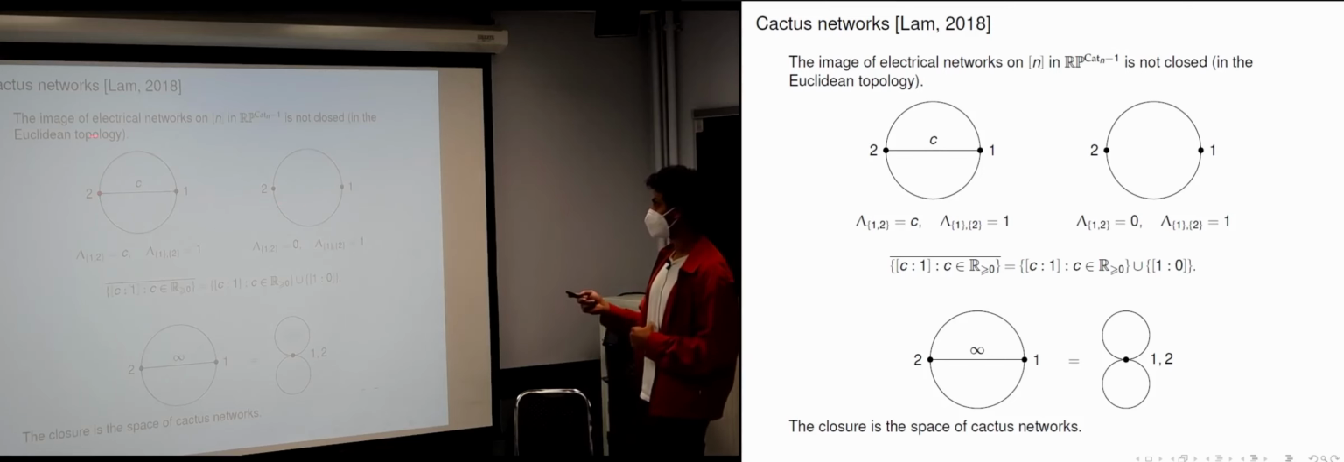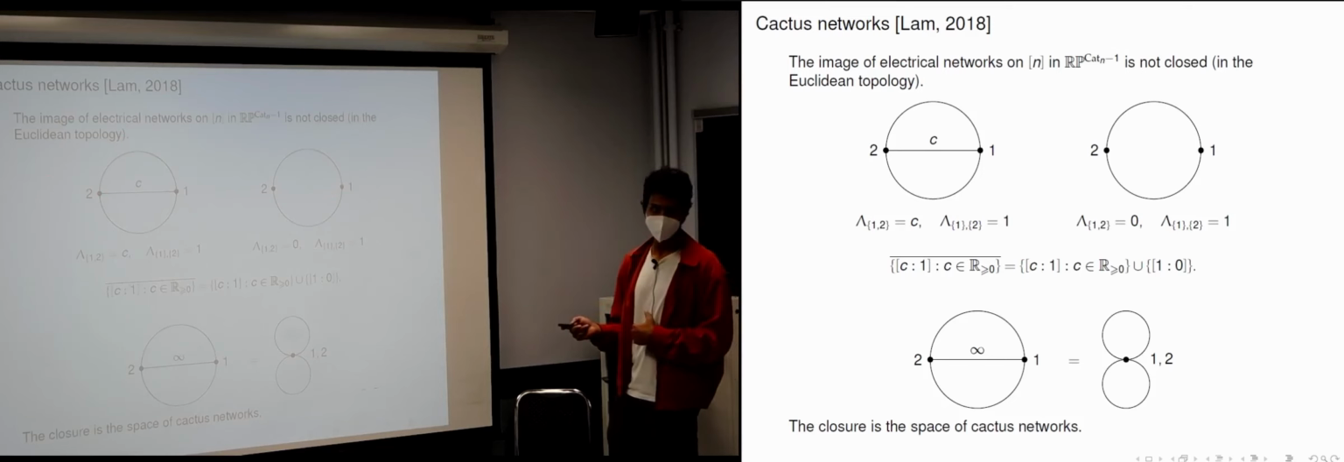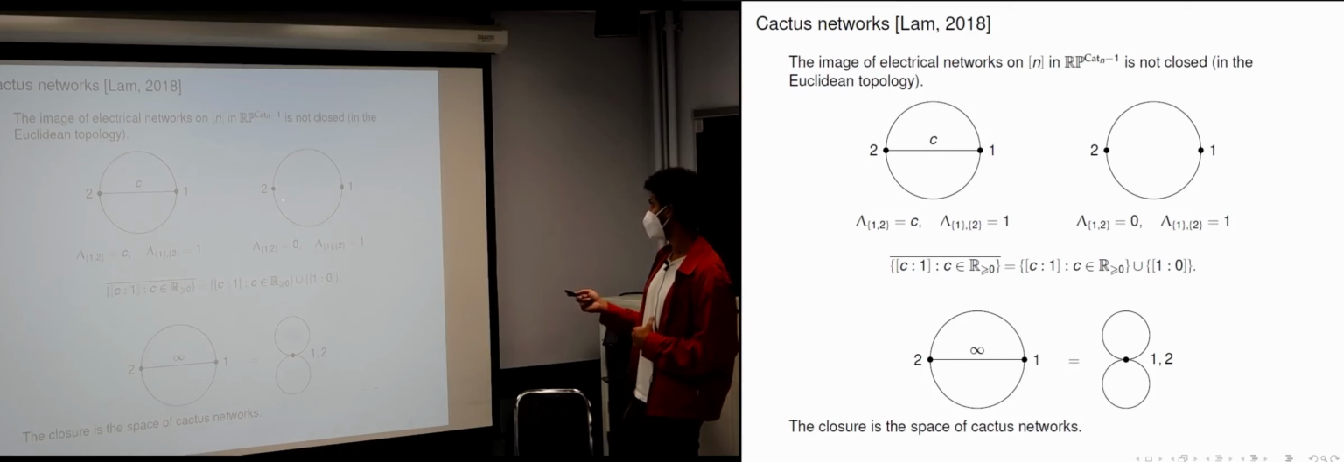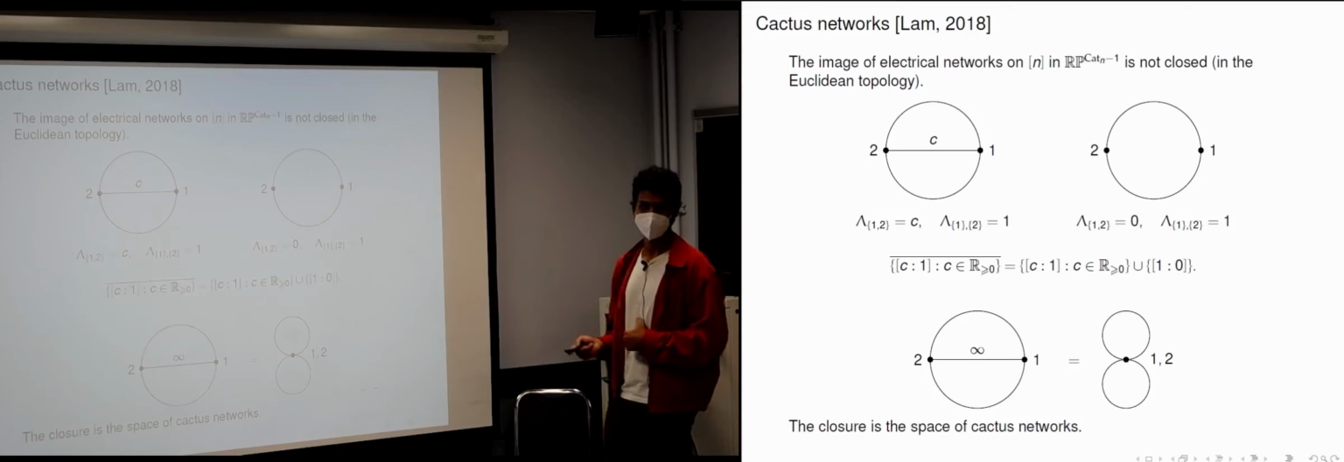So the space of electrical networks would be all conductances you could put in either of these 2 graphs. In this case, there are no edges to put conductances on, so this is just a point, the space of electrical networks with this graph. Here you have R greater than 0, where the positive real number tells you the conductance of that edge.